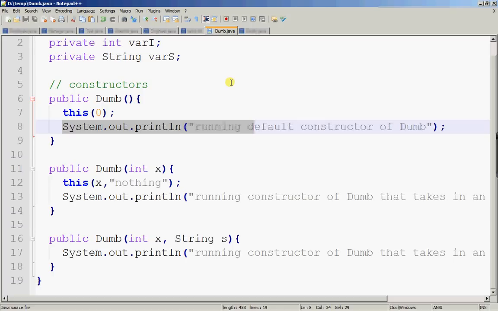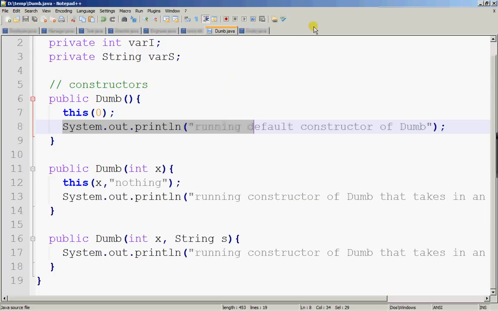Constructor chaining is used to save coding, to save code, for reuse. Another name for this kind of constructor chaining is horizontal constructor chaining, because you have a constructor calling another constructor in the same class. That's why it's called horizontal constructor chaining.